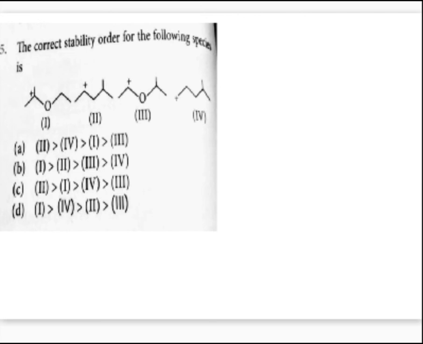Consider the first structure. Sorry, I'll do it again. In your first structure, you have this oxygen here, right? And this is a positive charge here. Now here you can observe one methyl group attached here, another methyl group attached here, right?